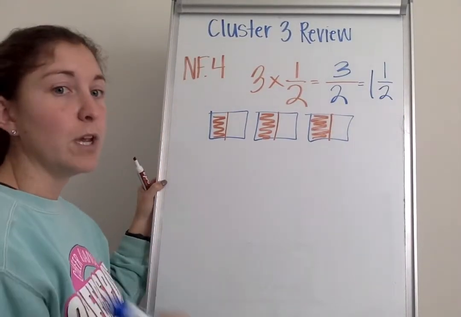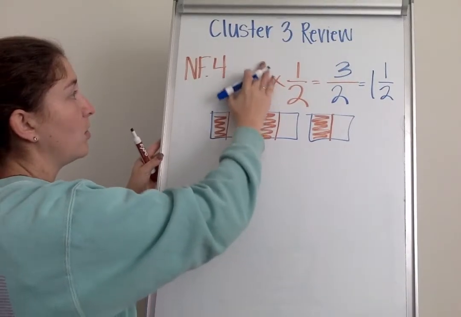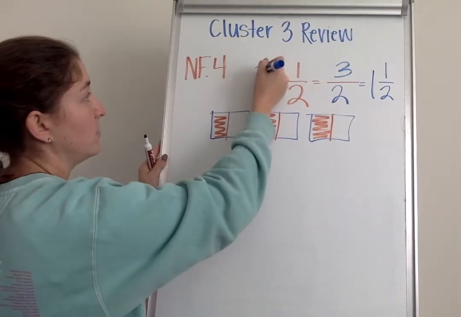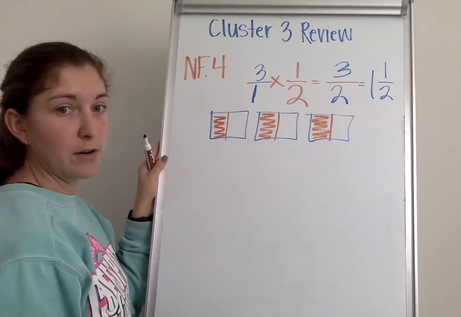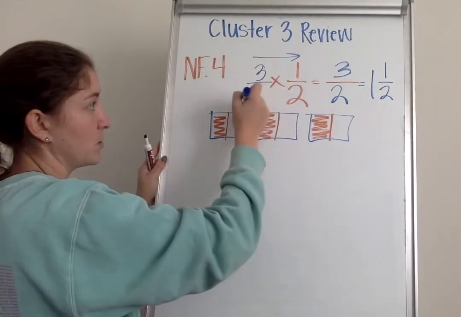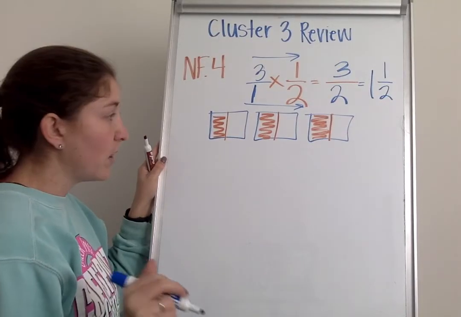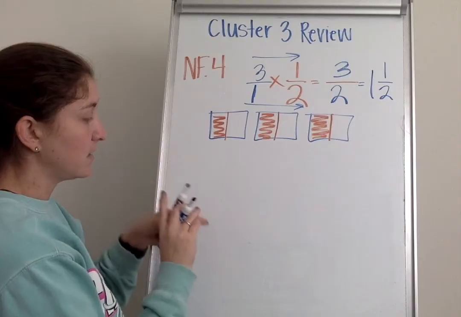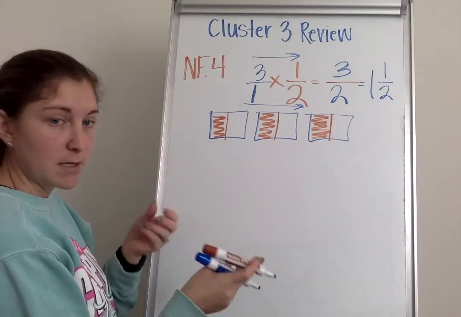Okay? We also talked about taking this same exact problem, and all you have to do is make the 3 into a fraction. I can do that by writing 3 fraction bar and a 1 underneath, and just multiplying straight across as well. The other type of problem that we talked about here was looking at multiplying whole numbers and mixed numbers.